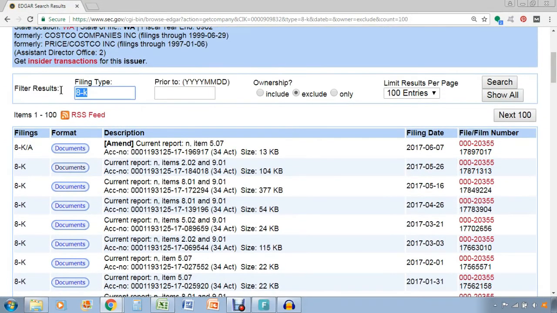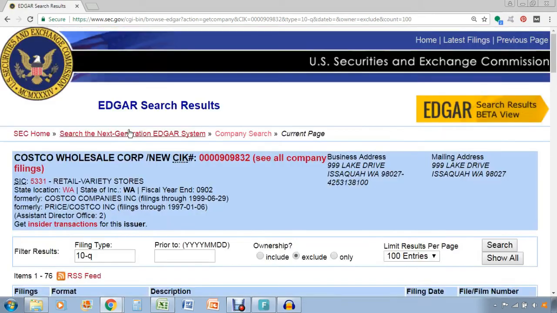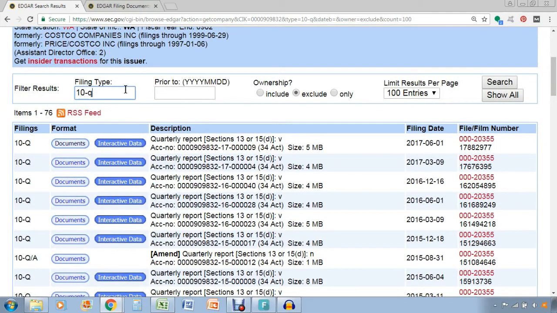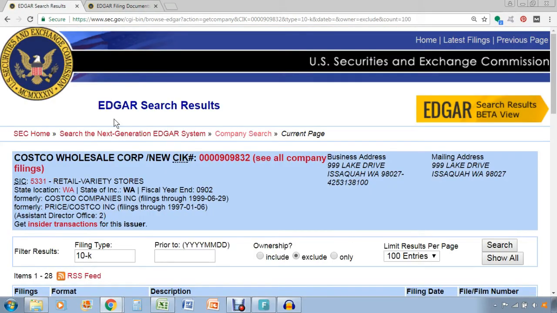You can also search by other filing types. So let's say like a 10Q or a 10K, which are the quarterly reports and the annual reports they file with the SEC respectively. So if you wanted to search by 10Q, you would just type in 10Q here on the top. And that'll pull up all of the 10Qs that Costco has filed. Same thing with the 10K. If you wanted to search by the 10K, just change that to a K.